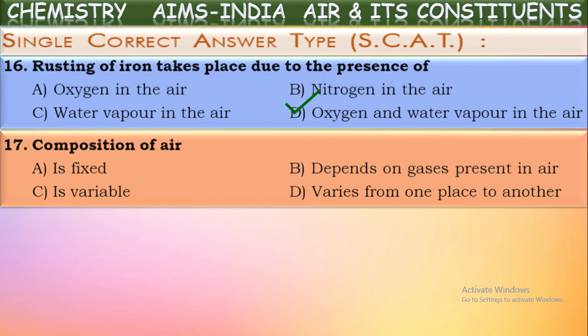But if you observe places where factories and industries are more, those industries release so many harmful, polluting gases like sulfur dioxide, nitrogen dioxide, carbon dioxide. These gases will be produced more. So in that area, the composition will be different. In this way, the composition of air varies from one place to another.